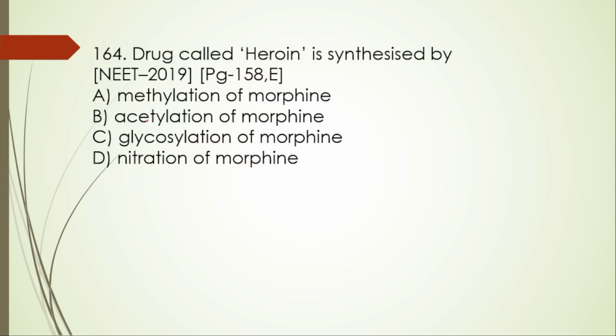164. The drug called heroin is synthesized by: A, methylation of morphine; B, acetylation of morphine; C, glycosylation of the morphine; D, nitration of the morphine. It is already asked in NEET 2019. So it is synthesized by acetylation of the morphine.